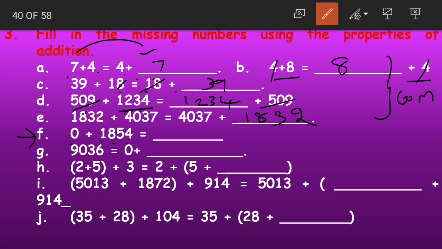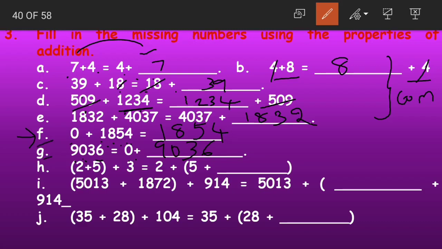Now 0 plus 1854 gives us what? We know that any number when added to 0 gives the number itself. Yes, this is called as the additive property. Now 9306 is equals to 0 plus what gives us 9306? Yes, 9306 only. 0 plus 9306 gives us 9306.